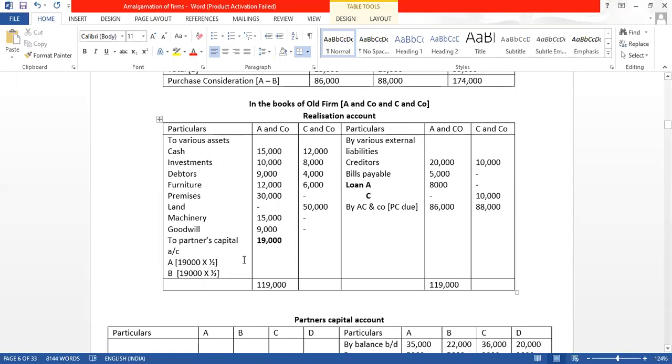So how much each partner will get? 9,500 and 9,500.